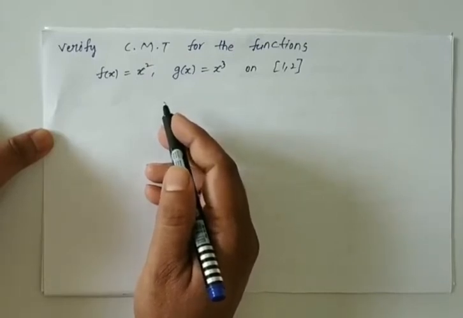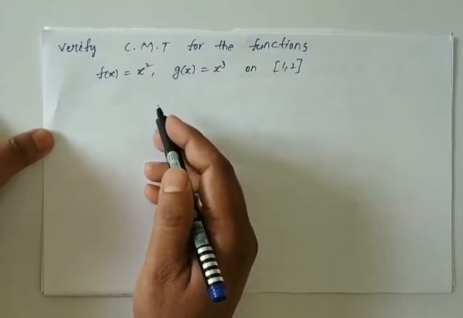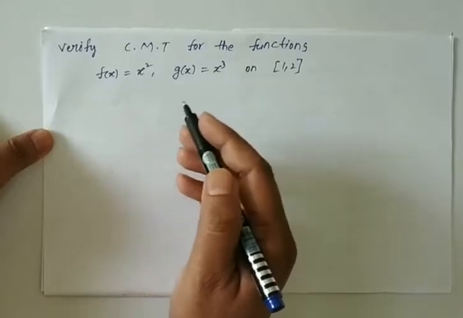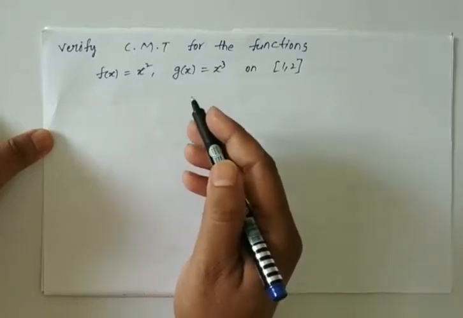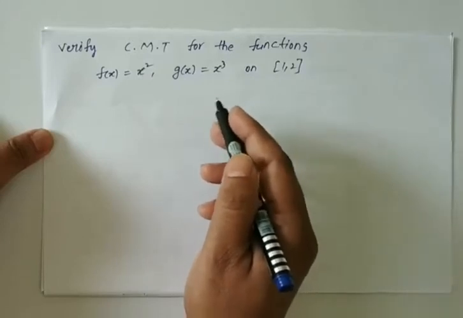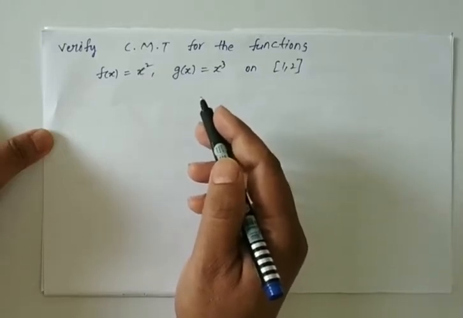So now we will see how to verify Cauchy's mean value theorem. First, we will check whether Cauchy's mean value theorem is applicable to these two functions. How to check?